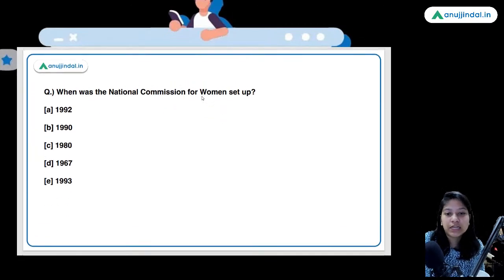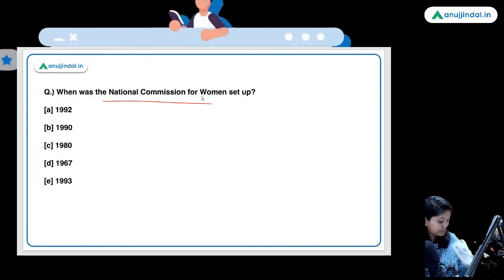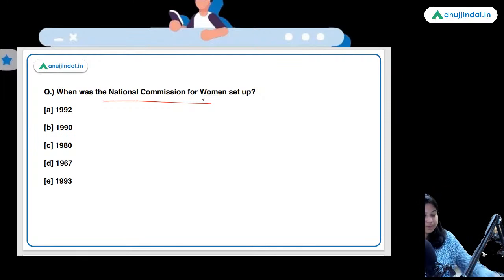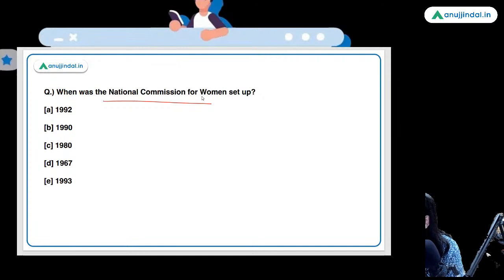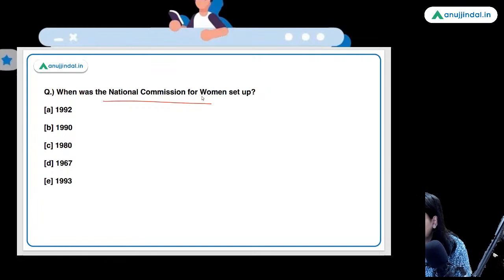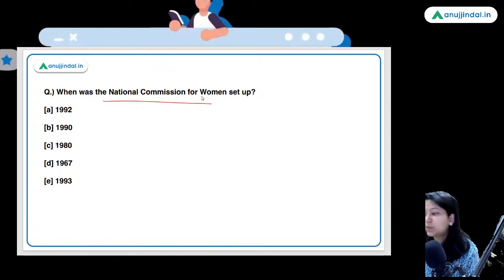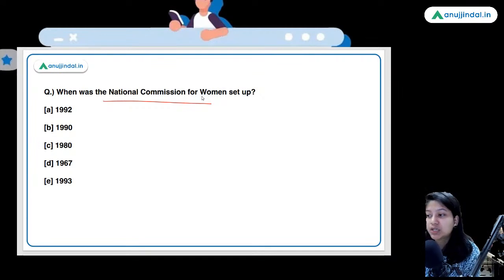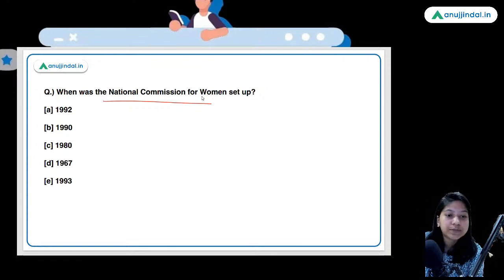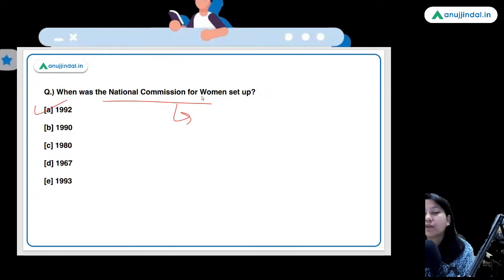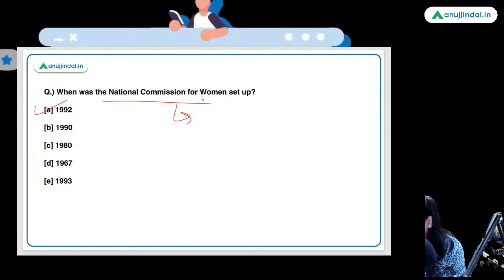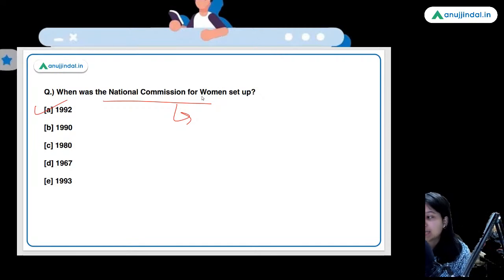When was the National Commission for Women set up? National Commission for Women. So, guys, along with the year of establishment, can you also tell me the present chairman of the National Commission for Women? 1992. Absolutely right. But who is the present chairperson of this commission? 1992 is the right answer, not 1980.